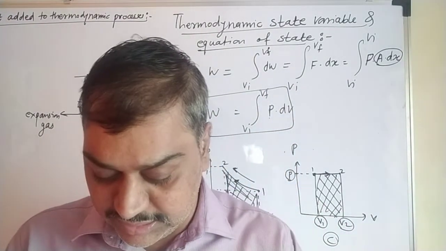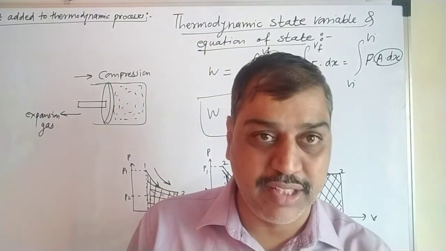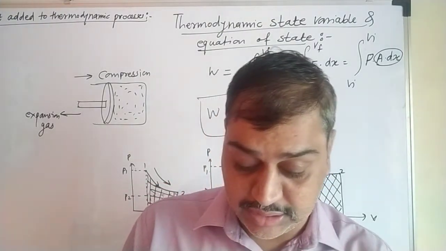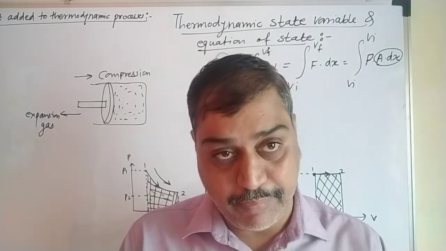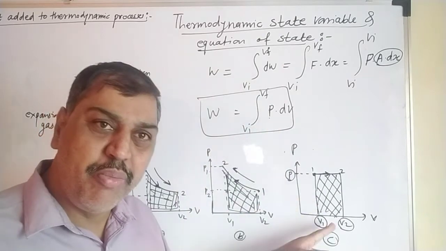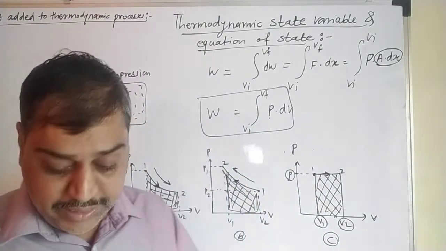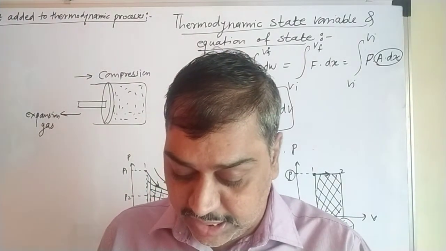Now apart from this, when the volume is constant in any thermodynamic process, the work done is 0. If there is no change in volume, if volume can't change, there should not be work done. Work done is required to change the volume. If the volume remains the same, the work done required is 0.